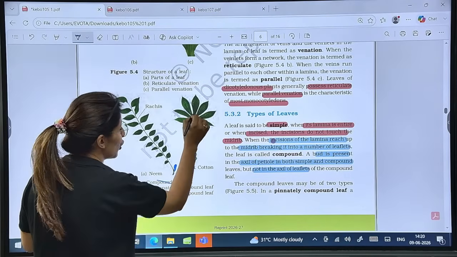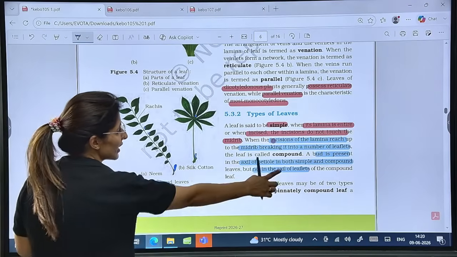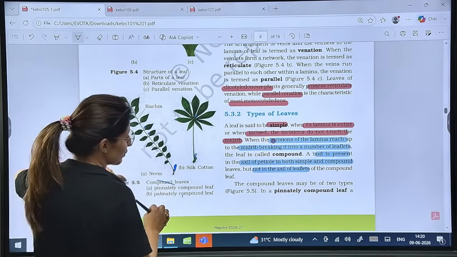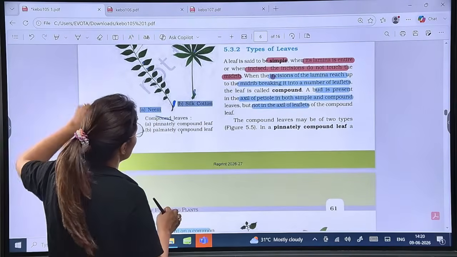Here, not here, not here. Are you getting these points? Not in the axil of leaflets. Clear to everyone? Now, compound leaves can be of two types, pinnately compound and palmately compound.